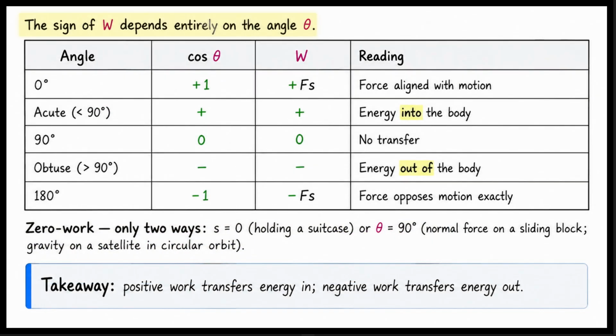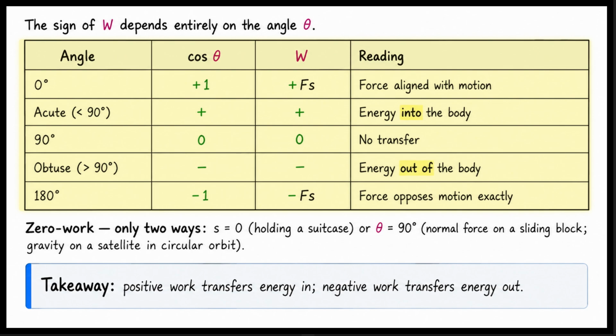The sign of the work depends entirely on the angle theta. Let us read the table. When the angle is 0 degrees, cosine theta is positive 1. The work is positive F times S. The force is perfectly aligned with the motion. When the angle is acute, meaning less than 90 degrees, cosine theta is positive. The work is positive. This means energy flows into the body.